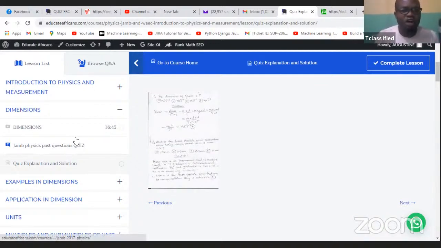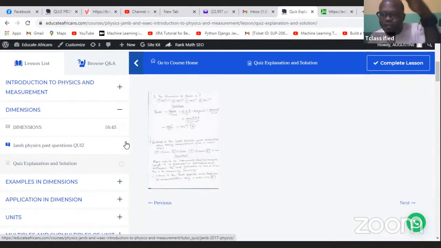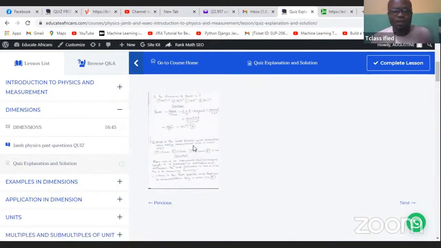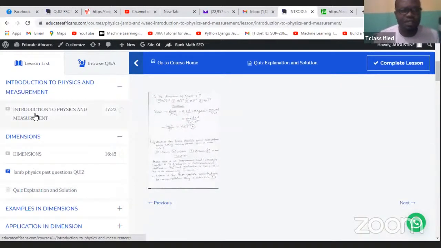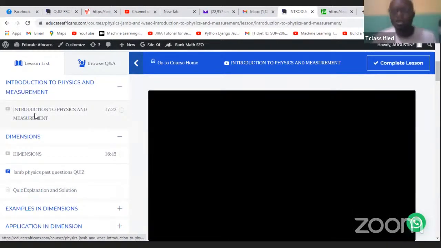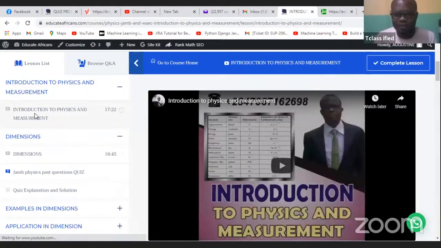And like I said, all your JAMB past questions, we've already summarized them here, so that as you're solving the topic, once you're done learning the concept, you'll be able to solve all the past questions immediately. So by so doing, it's a perfect way to learn. So like I said, the first topic in your syllabus is measurement. And we did this according to your syllabus.